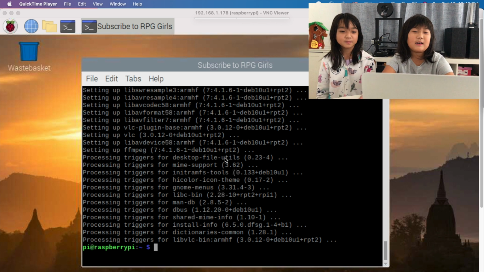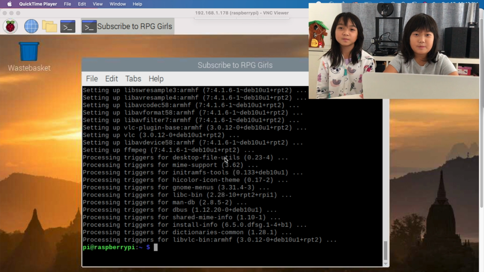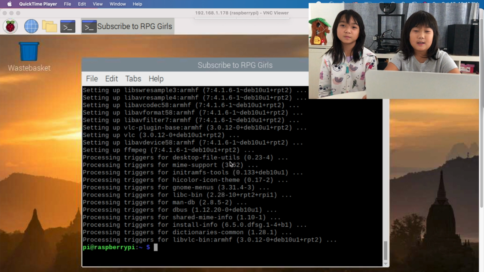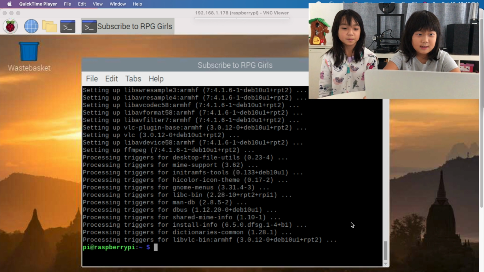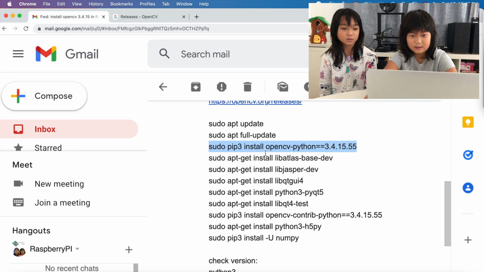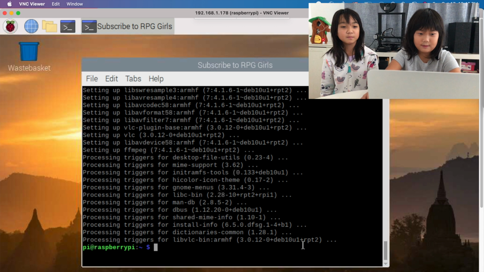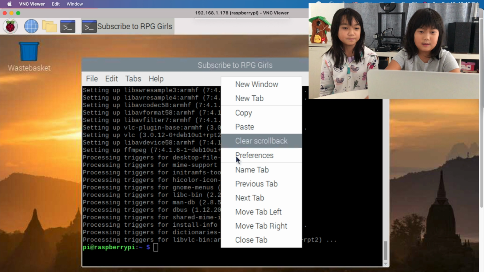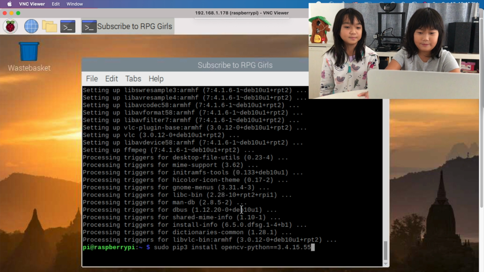So now I'm going to install OpenCV and the other libraries. First I am going to use this command, and then go back into command prompt and paste it.